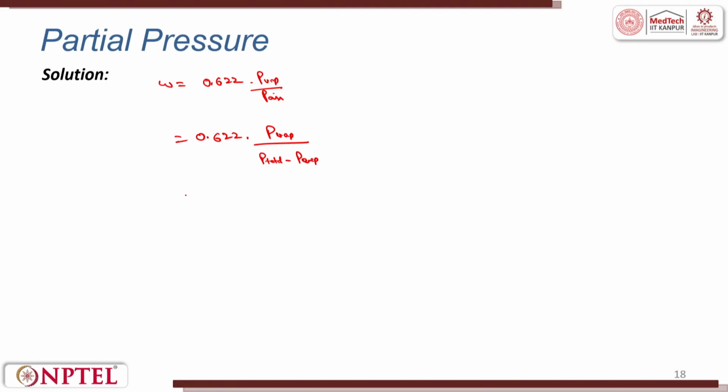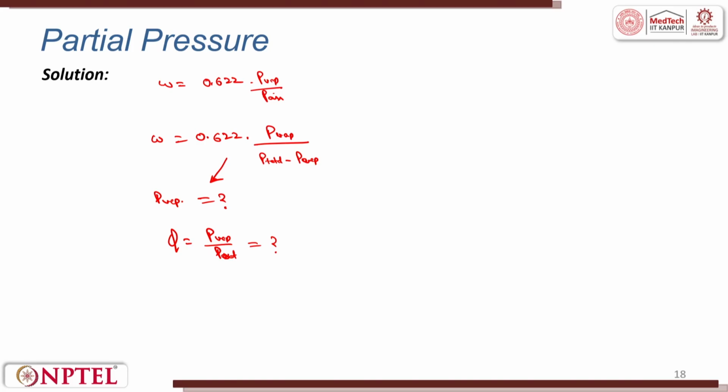This will give you the value of P vapor. Right, from here you will calculate the value because the value of omega is given in the question. Now you know phi is equal to P vapor by P saturated. You will find the value of phi. I am leaving this open.